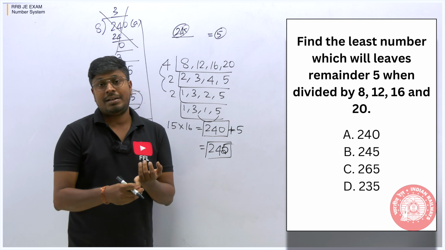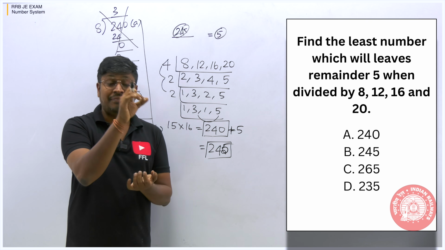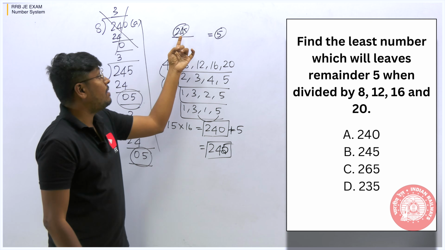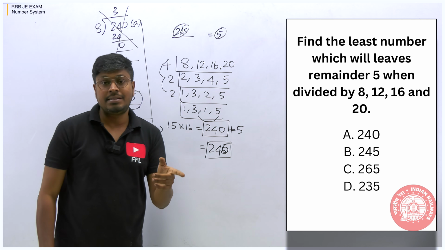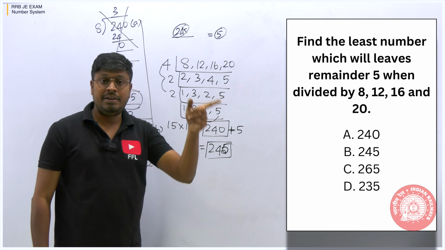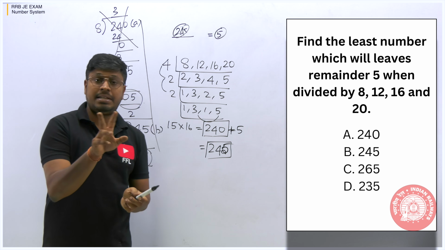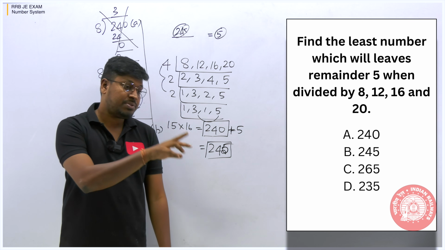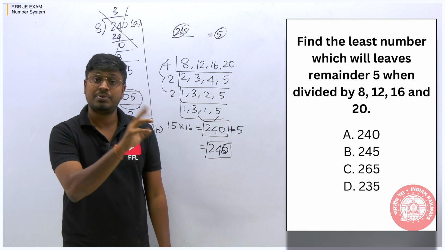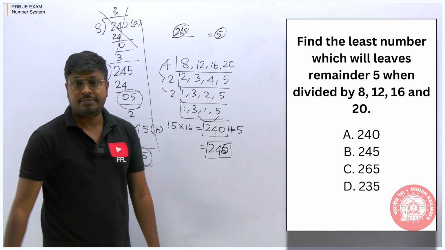And second, importantly, if the question is based on the remainder, to find the remainder itself. Here they have given a number. In some questions they will ask to find the remainder. In those cases, solving from the options is not easy. That way you have to use the normal method. So that's the reason I'm saying learn both methods, practice more. You will definitely find out in which question we can use this and which question you can use that formula, right? So the answer for the first question is 245.